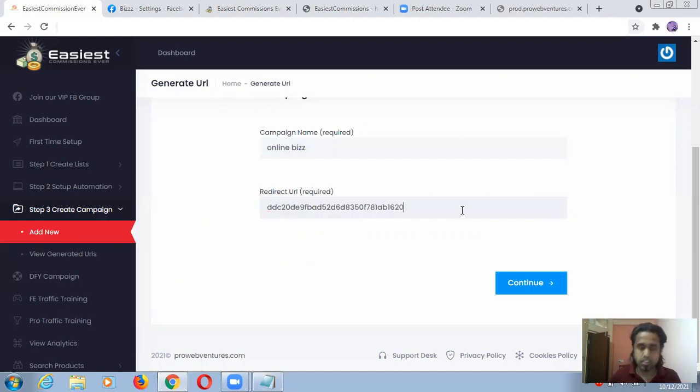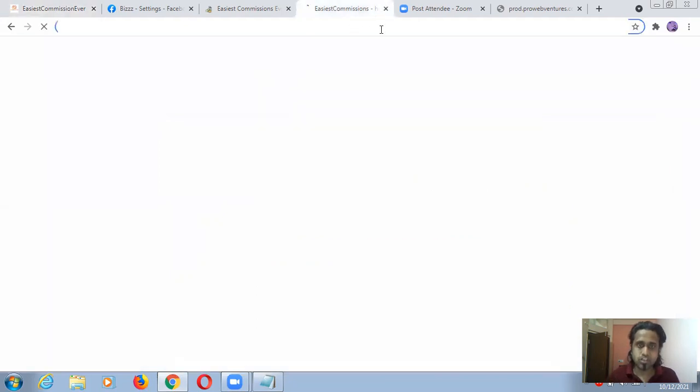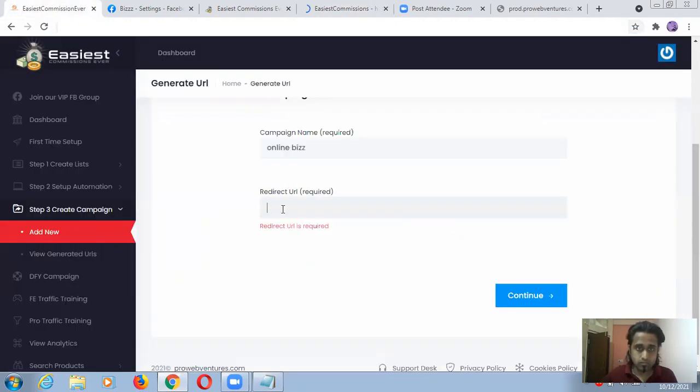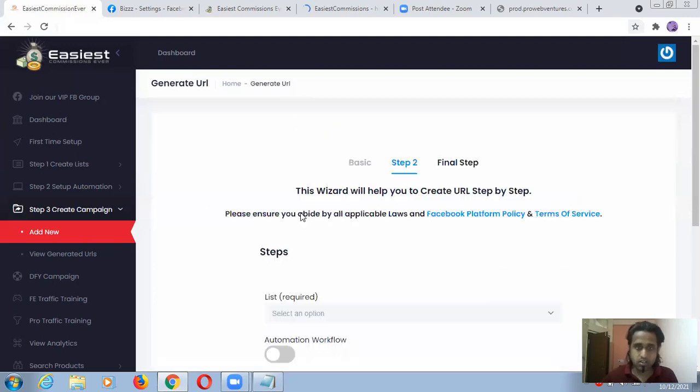Okay, this is my key. So guys, I'm putting my page link just for example. This is the redirected URL, so that when someone comes to my button and clicks, they will be redirected to this.